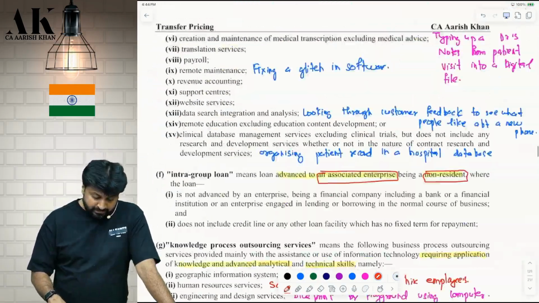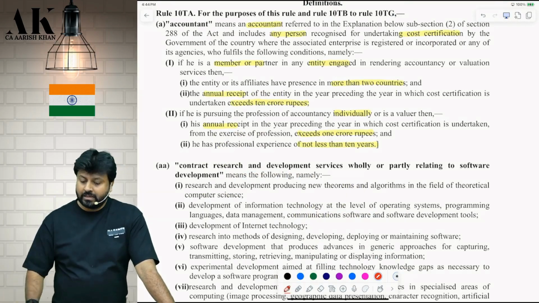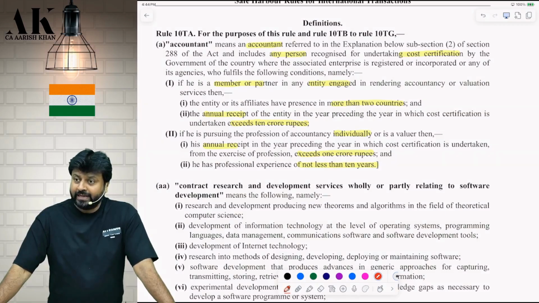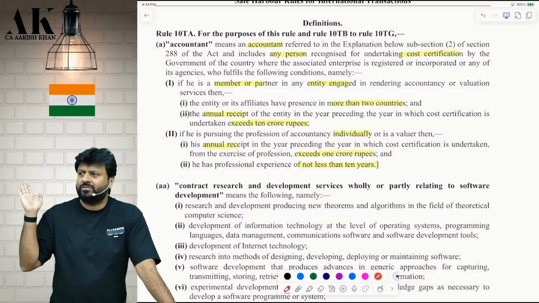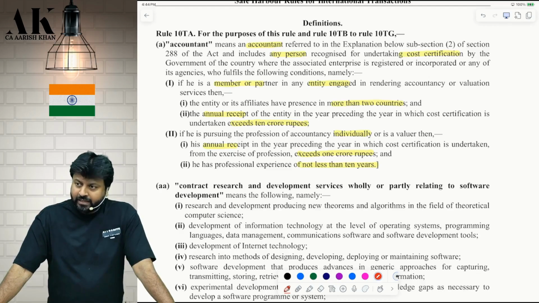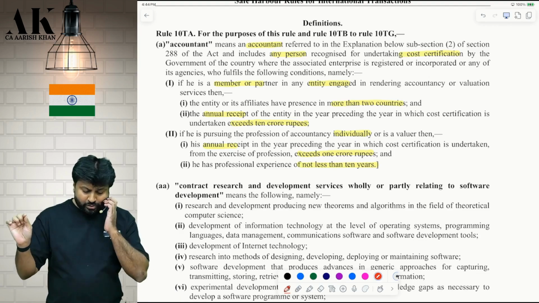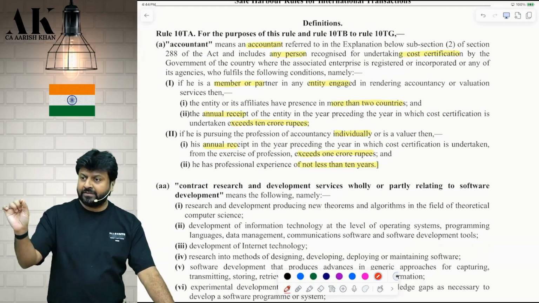Okay. That is the first definition, obviously, because it starts with A. First definition. Accountant means what? Means an accountant referred to in the explanation below subsection 2 of section 288 of the Act. That is, we chartered accountants. First of all, they have mentioned us. Okay. Can we have a practice outside India also? Tell me. Why not? And includes any person recognized for undertaking cost certification by the government of the country where the associate enterprise is registered or incorporated, or any of its agency, who fulfills the following conditions.